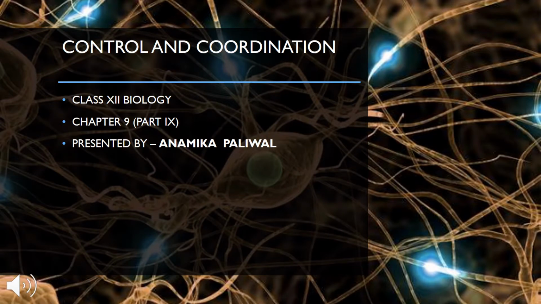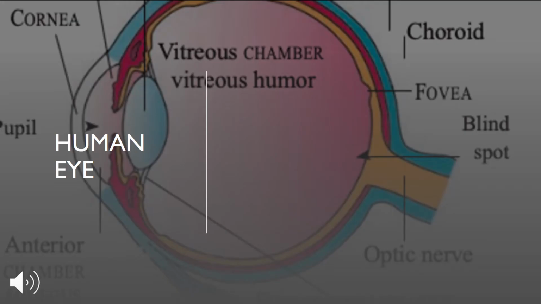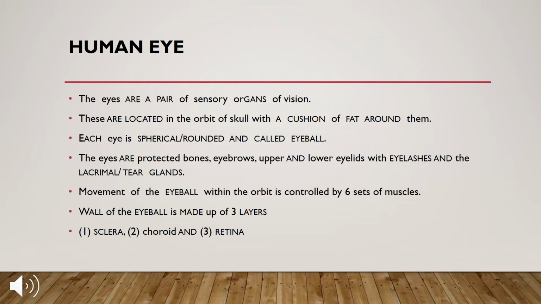Chapter 9 Control and Coordination. So today let us continue with part 9. This is the last part of the chapter. In today's lecture, we will be studying the most important sensory organ and part of our body, that is the eye. So the eyes are a pair of sensory organs of vision.